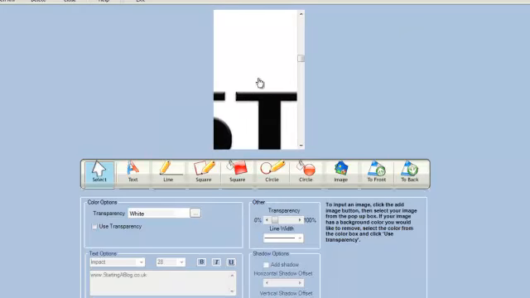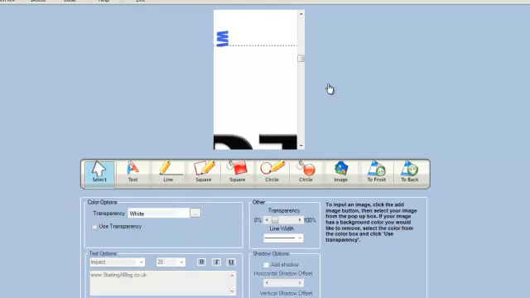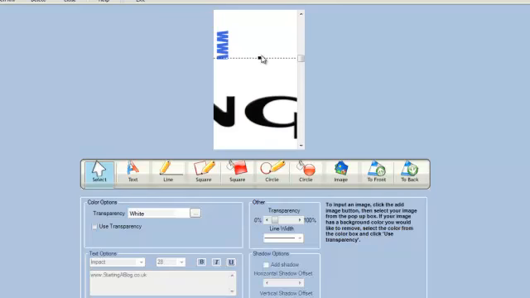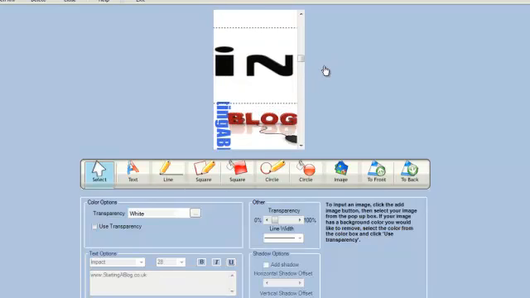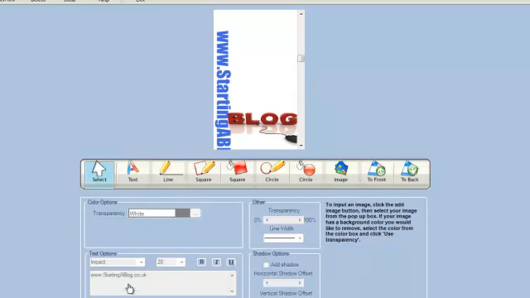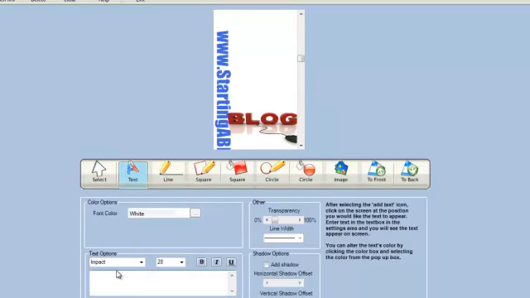So you can see it's huge, so I need to resize it. So I'll find this black dot and then shrink it down. Now this might be too big for me, and it wouldn't work. So what I can also do is go back to text again and then click start in the blog, type it in,